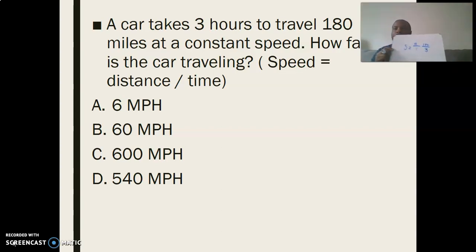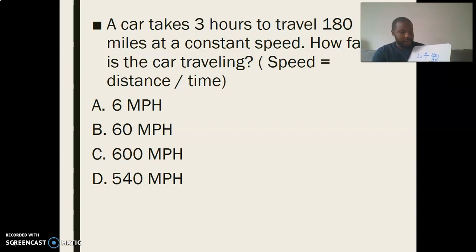We know from math that every fraction is a division problem. So to figure out this answer, we're going to do the denominator into the numerator. We're going to do 180 divided by 3. 3 times what is going to get us as close as possible to 18? 6, Mr. Roach? Correct. 3 times 6 gives us 18.